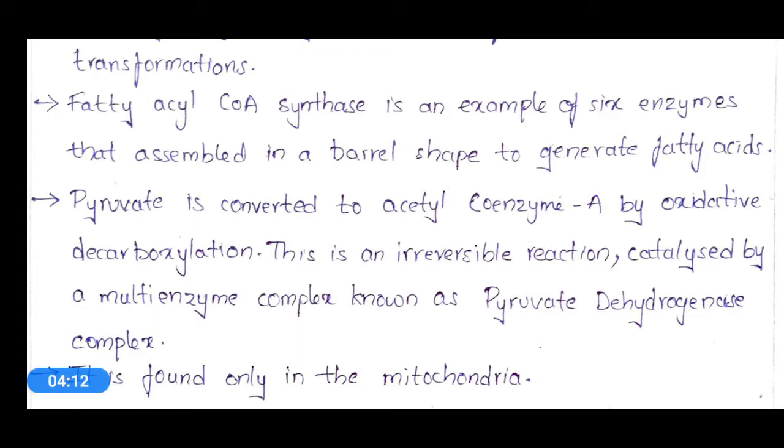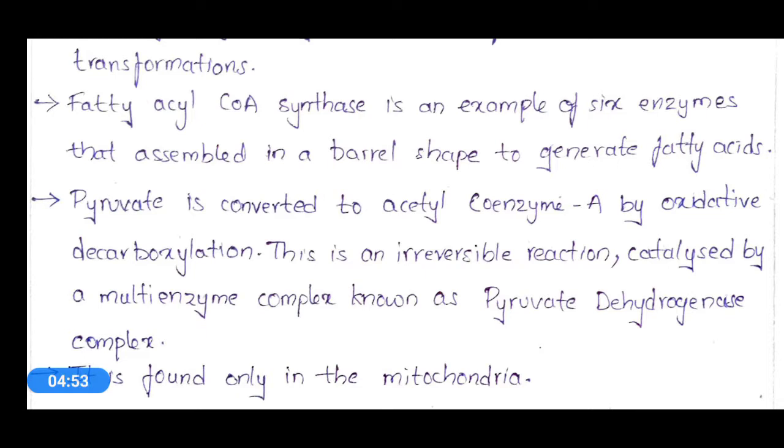Fatty acyl CoA synthase is responsible for the production of fatty acids, in which 6 enzymes are arranged in a sequential manner, and it is a barrel-shaped enzyme. All 6 enzymes are arranged in such a way that this multi-enzyme complex resembles a barrel shape. Coming to the pyruvate dehydrogenase complex, this is a multi-enzyme complex which converts pyruvate into acetyl coenzyme A.